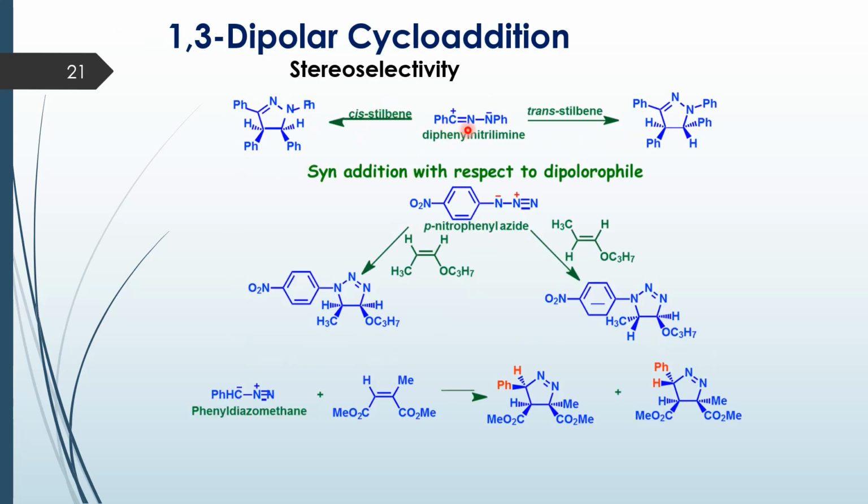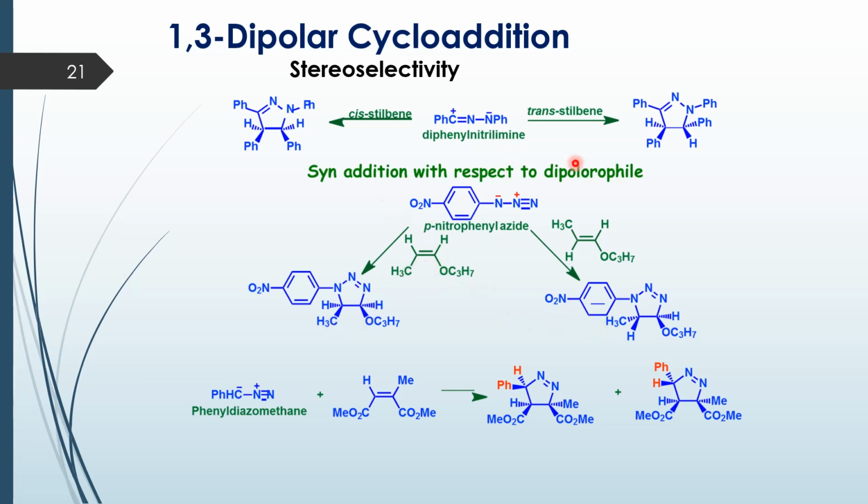Stereoselectivity is maintained. If I start with a cis olefin, say in this case cis-stilbene, which is cis 1,2-diphenylethene, you find that the stereochemistry of the orientation of the phenyl groups in the reactant olefin is maintained in the product. Similarly, if you take the trans-stilbene, the geometry is maintained in the product. Some more examples exemplify that the geometry of the olefin, the substituents in the olefin, is retained in the product.